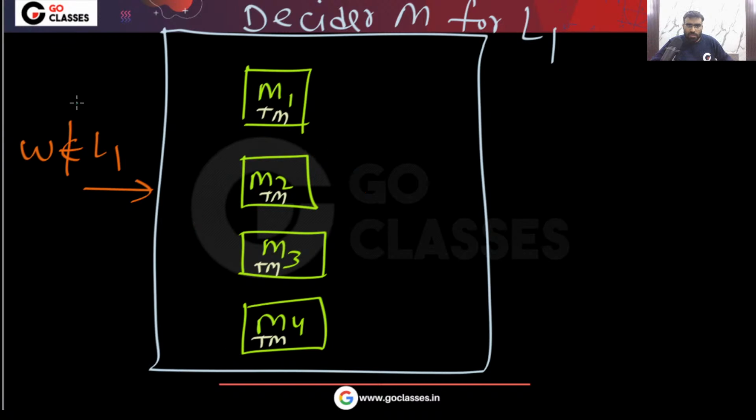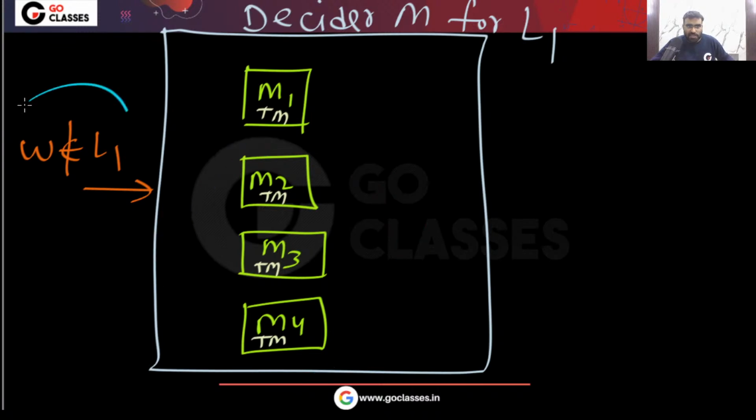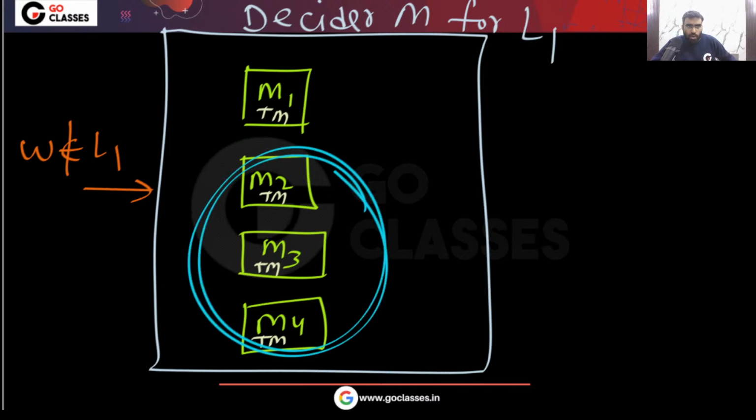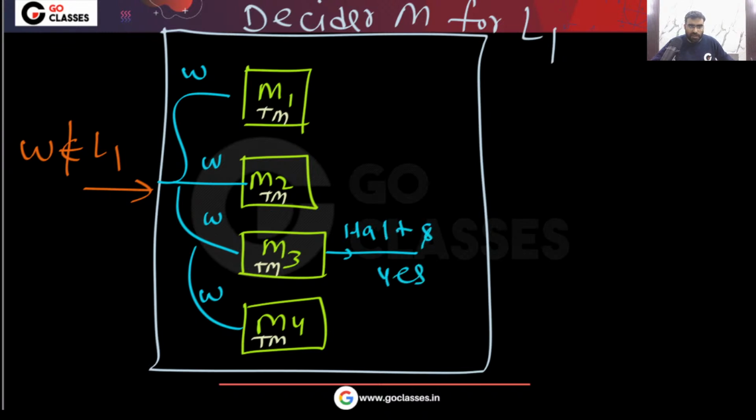Because if W does not belong to L1, then it definitely belongs to L2, L3, or L4. I'm running this W on everything: here, here, here, and here. Now, one of them will definitely halt and say yes.